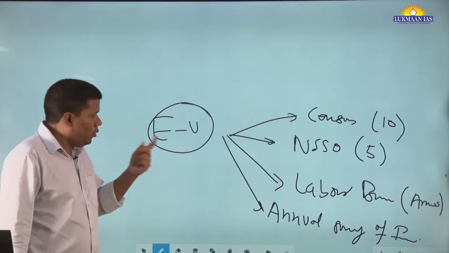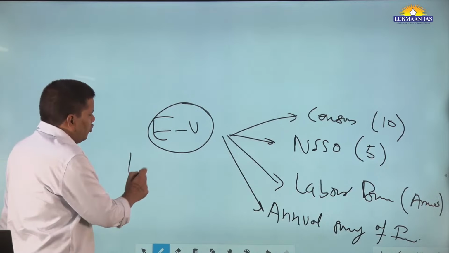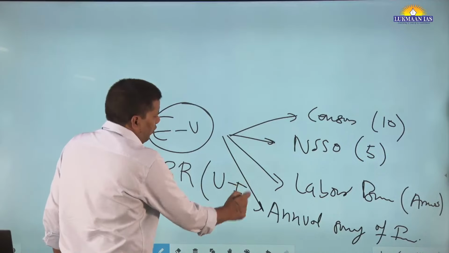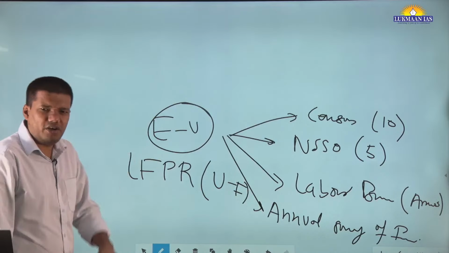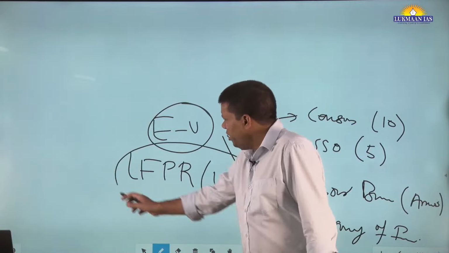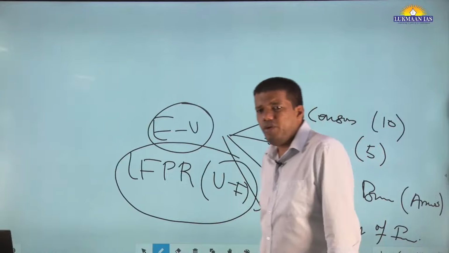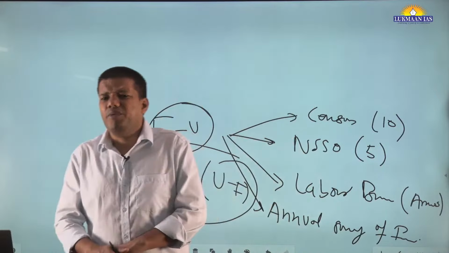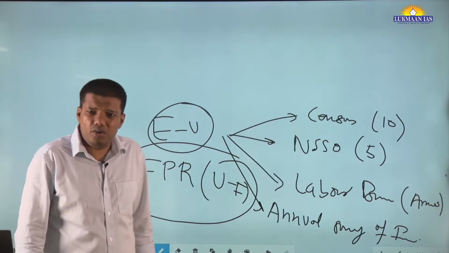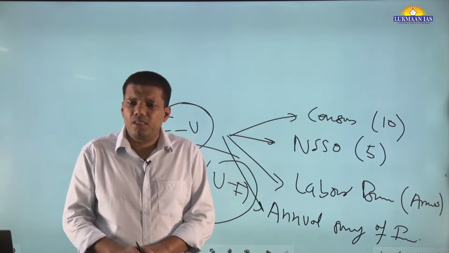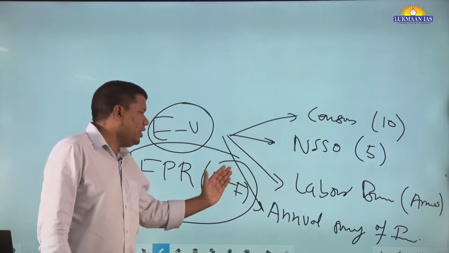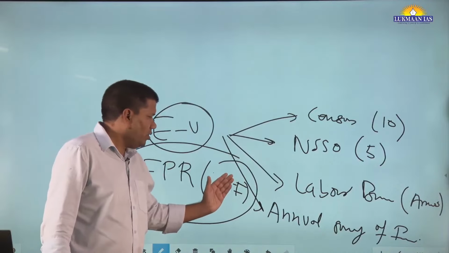Now, when we talk about work, one has to talk about the labor force participation rate of urban and rural female. This is very, very important. If you are writing mains and this point didn't come, it has to come. In fact, economic surveys have also mentioned this. What is happening in India? Labor force participation rate is very, very low, and it is even lower in the urban case compared to rural. Why? Why is the labor force participation rate of female less? First, forget urban and that thing.